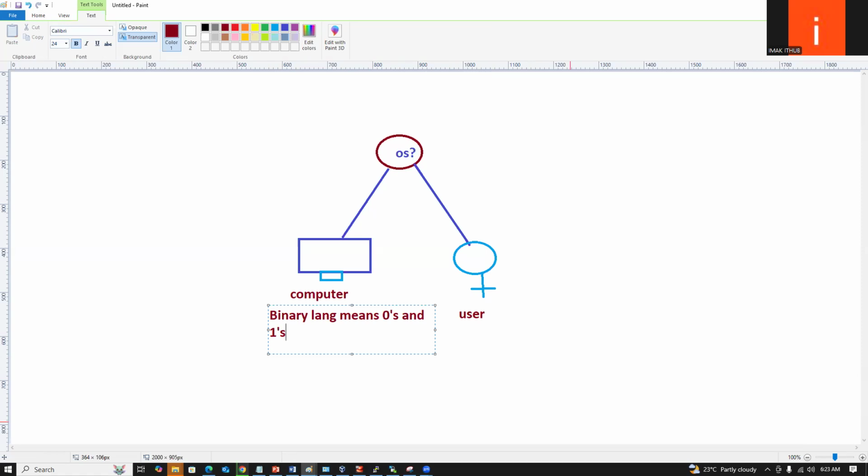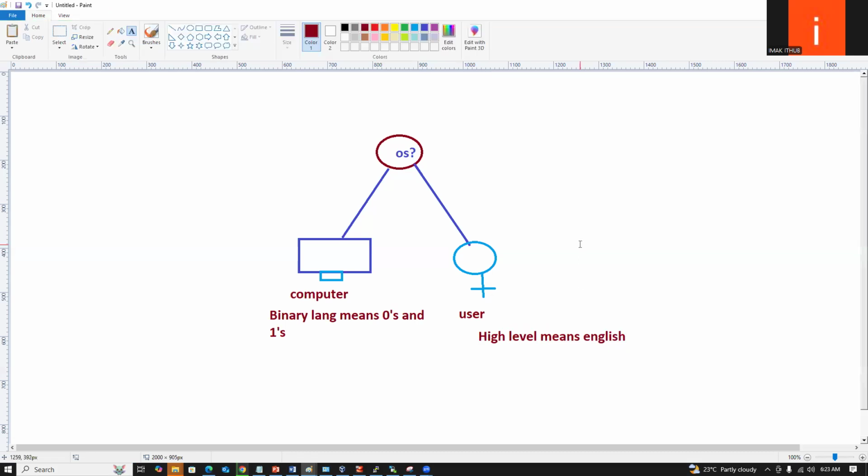The user knows a high level language, for example the English language. So the user knows only English, a high level language, and the computer knows only binary language. Are they able to communicate with each other?